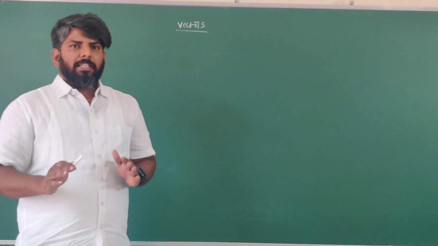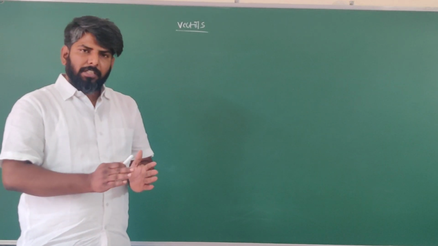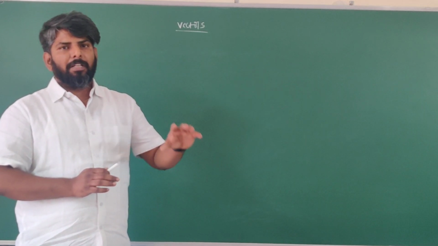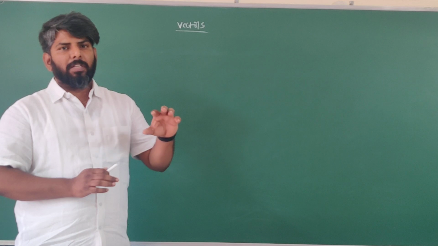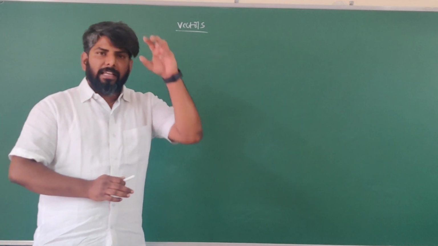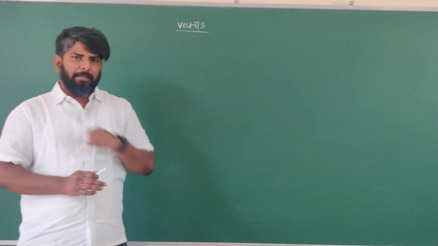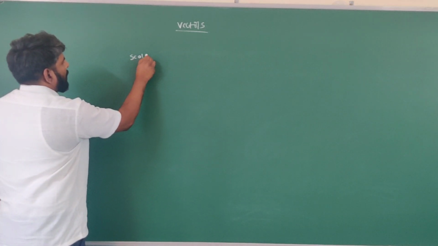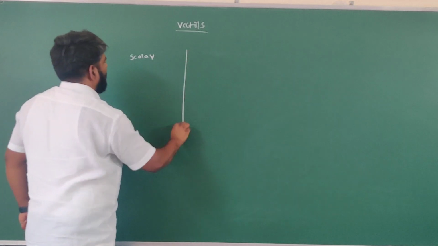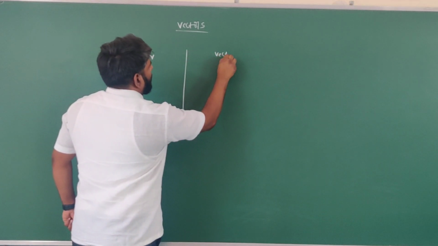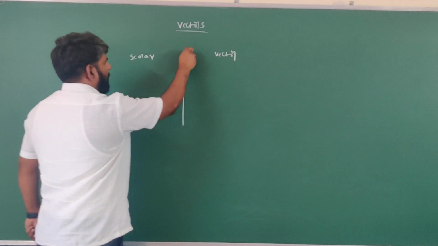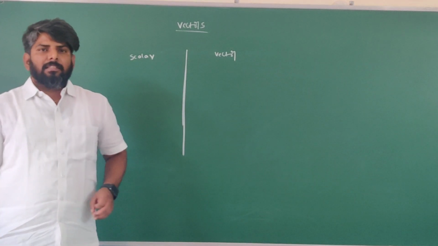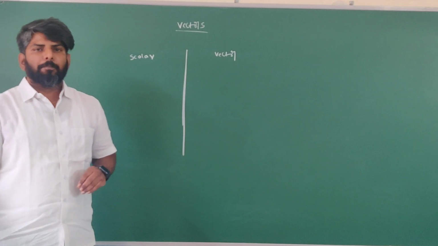All physical quantities are two types: fundamental quantities and derived quantities, right? So these fundamental and derived quantities together are again classified into two more types. They are one scalar, another one vector. Very important, students. Please listen carefully.